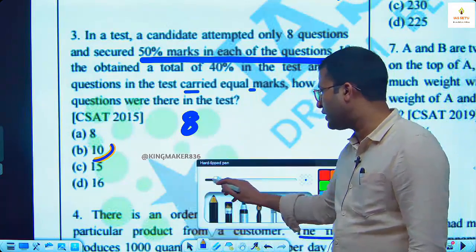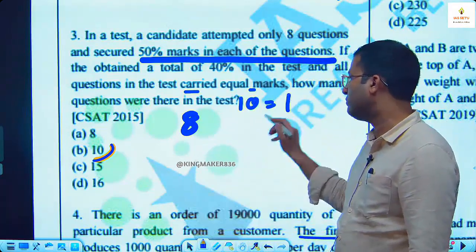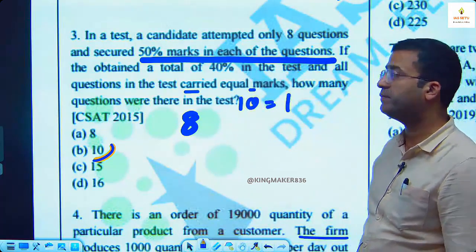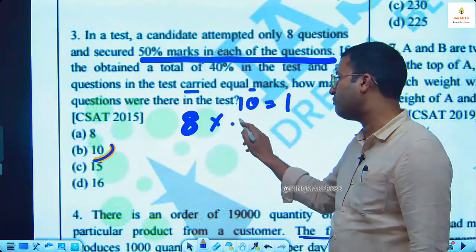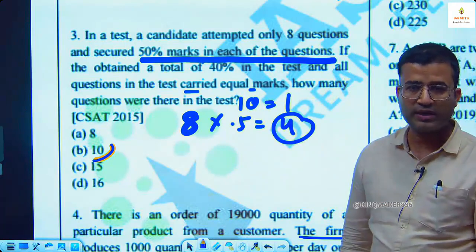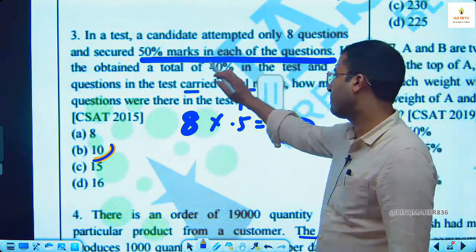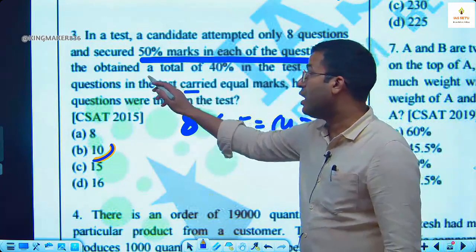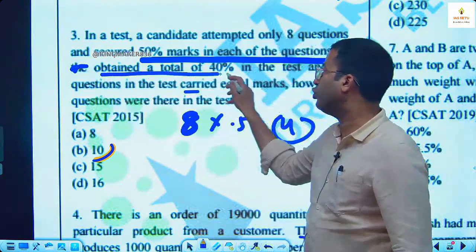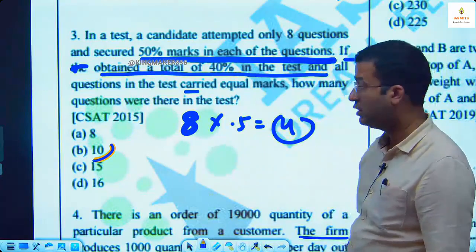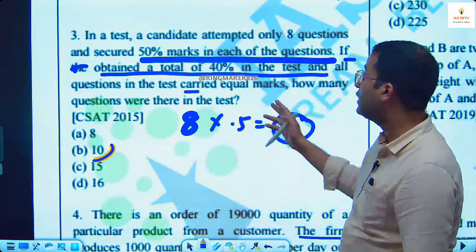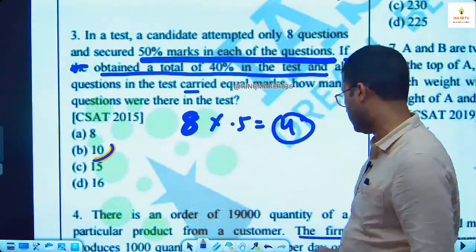If one question is of 1 mark, and I attempted 8 questions, and in each question I'm getting 50% marks, it means I'm getting half marks in each question, so my total marks are 4. If he obtained a total of 40% in the test, so my 4 marks is 40% of the entire test. Then how many questions were there in the test?